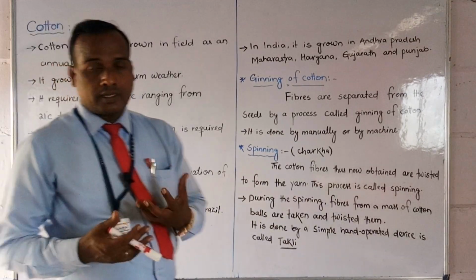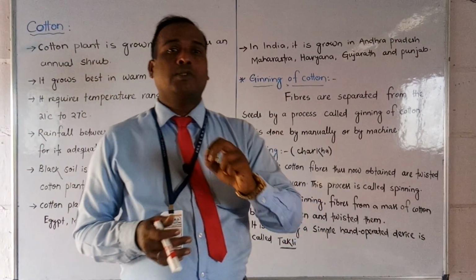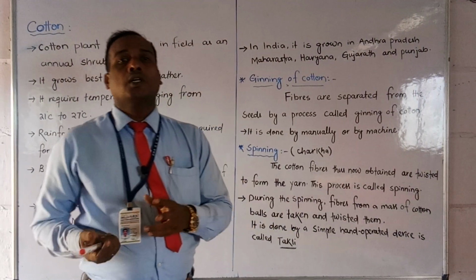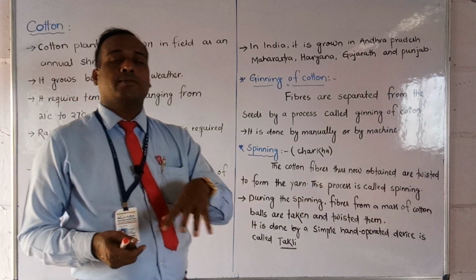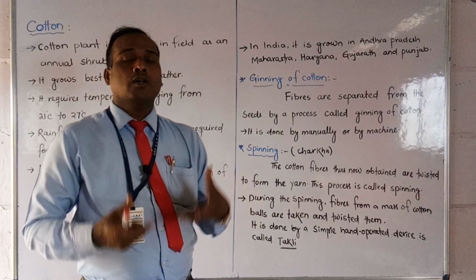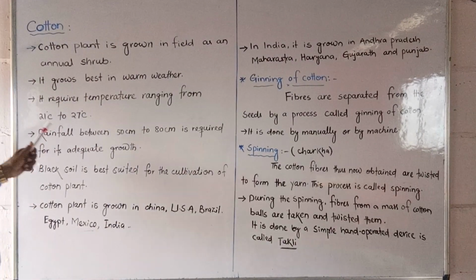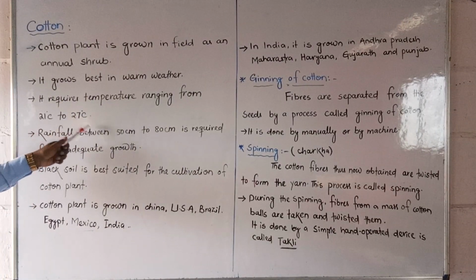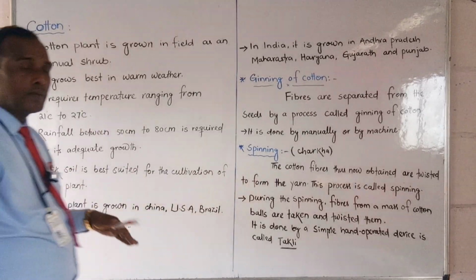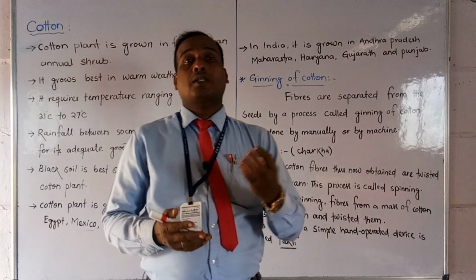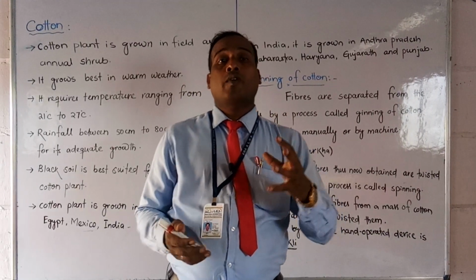That means the climate is warm, not too cold and not too hot. In a warm climate it will grow very rapidly and nicely, and it requires a temperature ranging from 21 degrees to 27 degrees, that means normal room temperature. Especially in this temperature, cotton plants will grow very nicely.